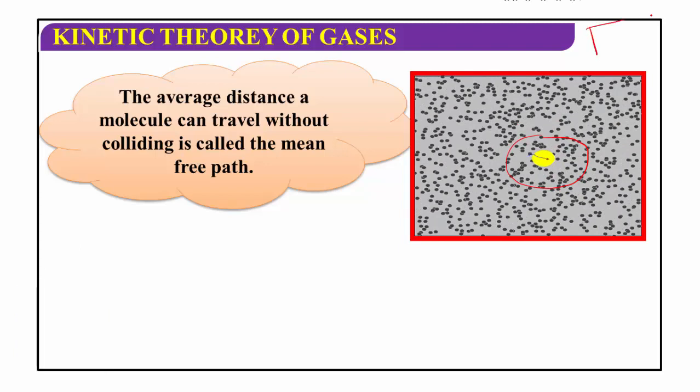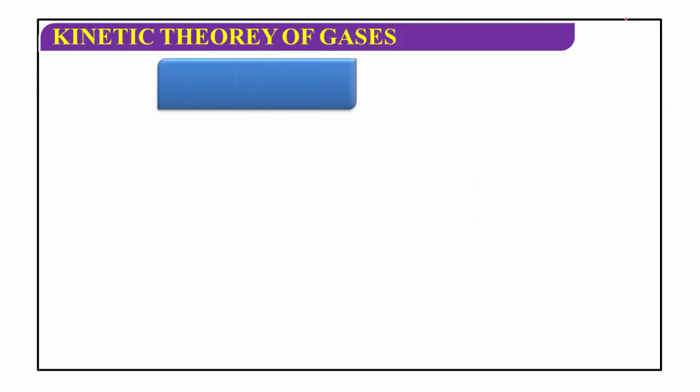Suppose I consider this is one system. Here the gas molecule starts its journey from point A and ends its journey at point B. The average distance a molecule can travel without colliding is called mean free path, and mean free path is mathematically denoted by the symbol lambda.